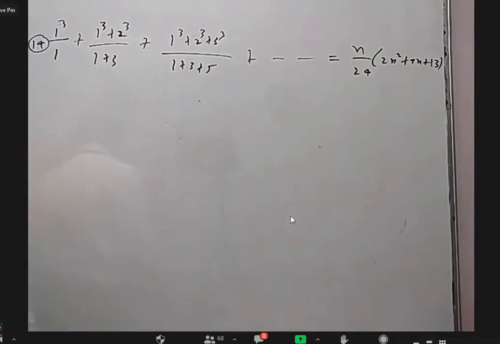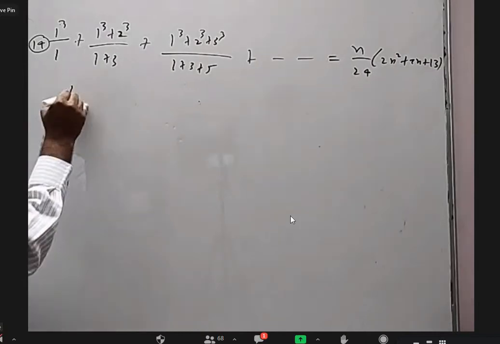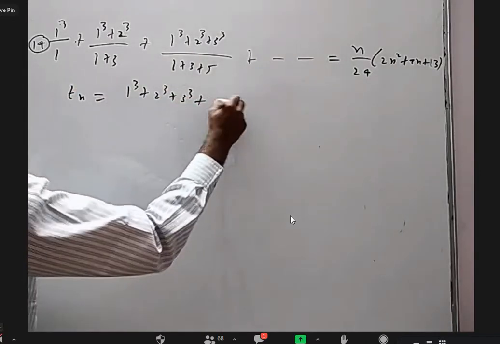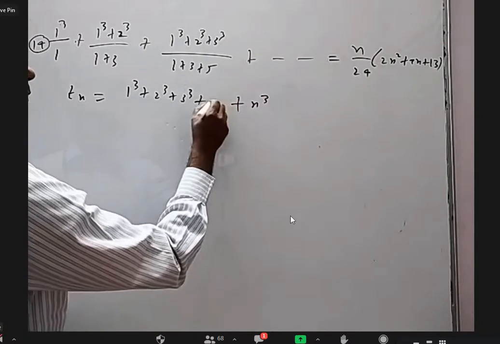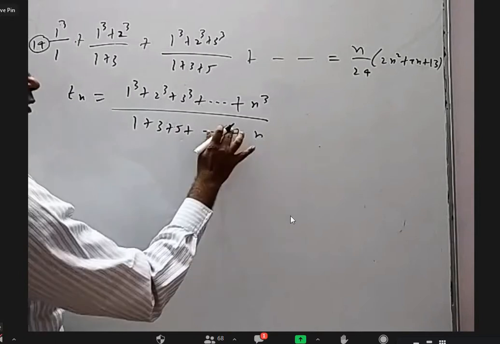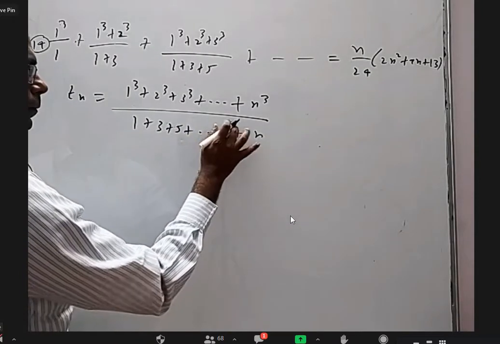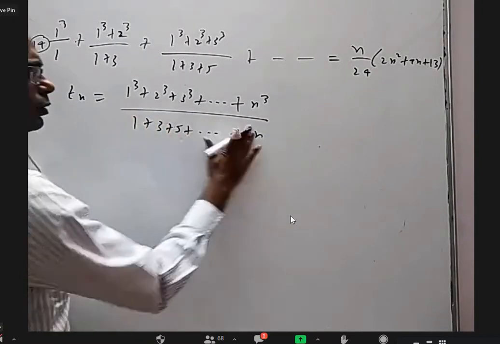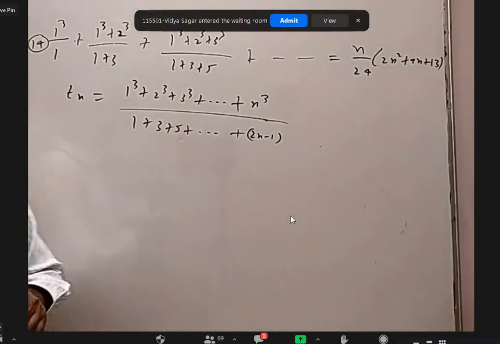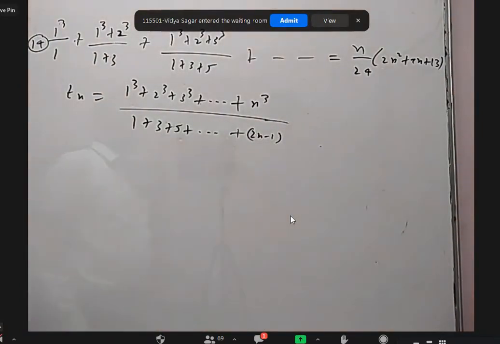Yes, sir. Okay, so similarly, the nth term here: the numerator is 1 cube plus 2 cube plus 3 cube, and so on up to n cube. The denominator is 1 plus 3 plus 5, and so on up to n. Below it is n square, plus 1 whole square by 4. Sir, below n square is the denominator, and the numerator is that formula.